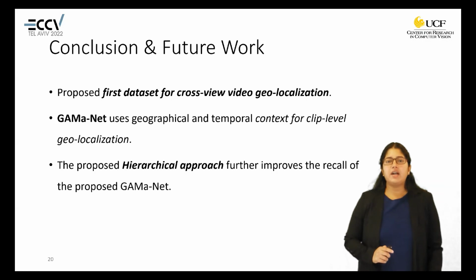We propose a hierarchical approach to solve this problem by making use of the information available with the aerial images at different scale. We make use of the video level geolocalization to help improve the gallery for clip level geolocalization and improve the predictions using GAMaNet.